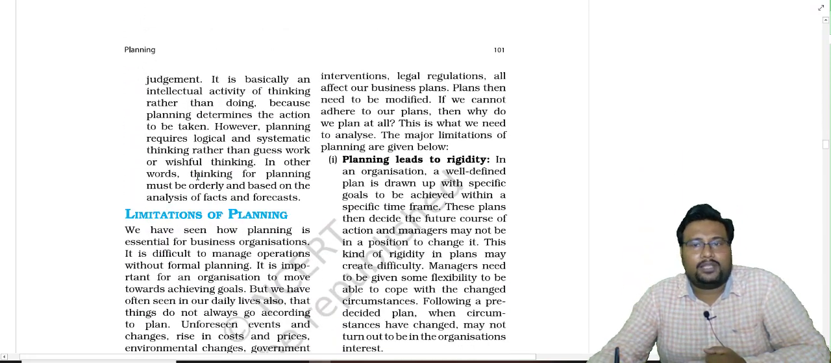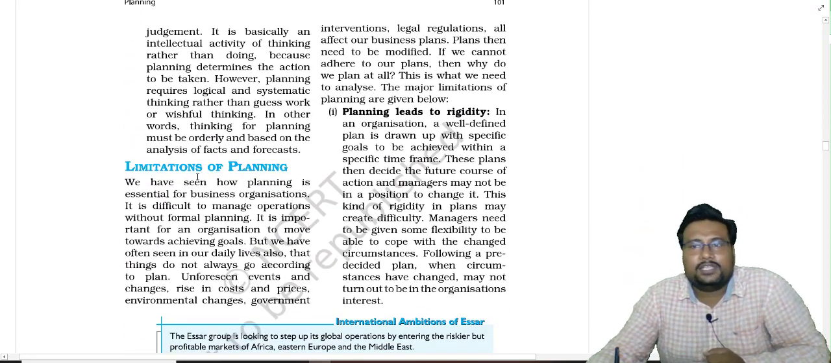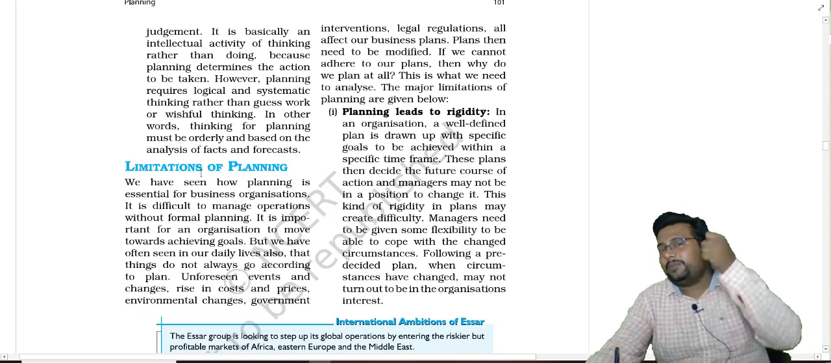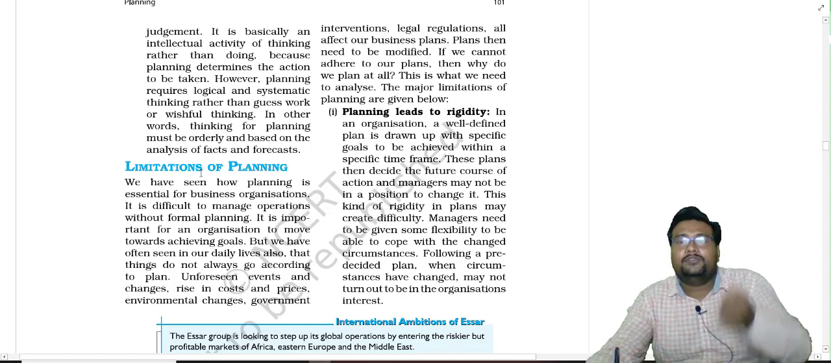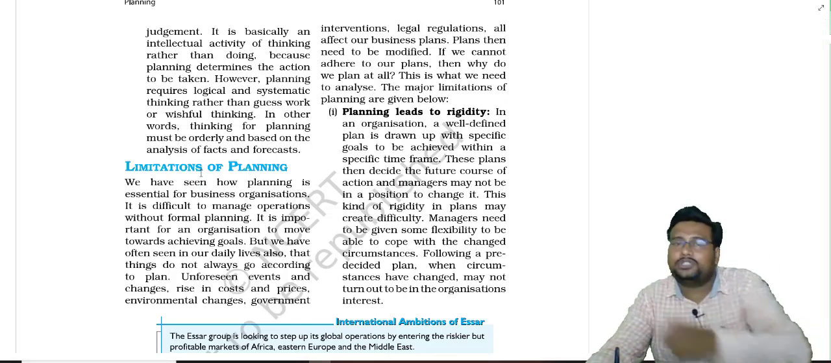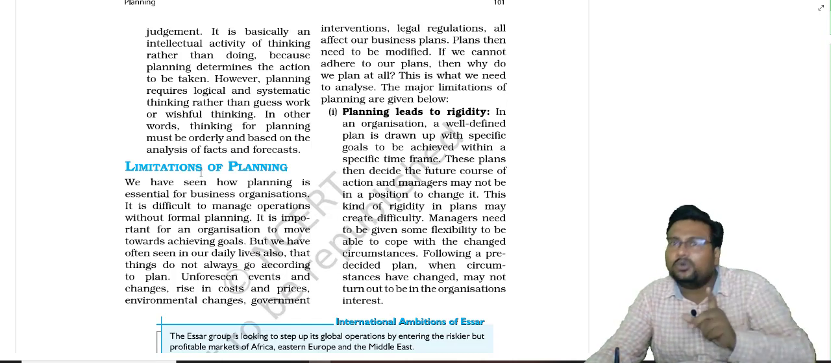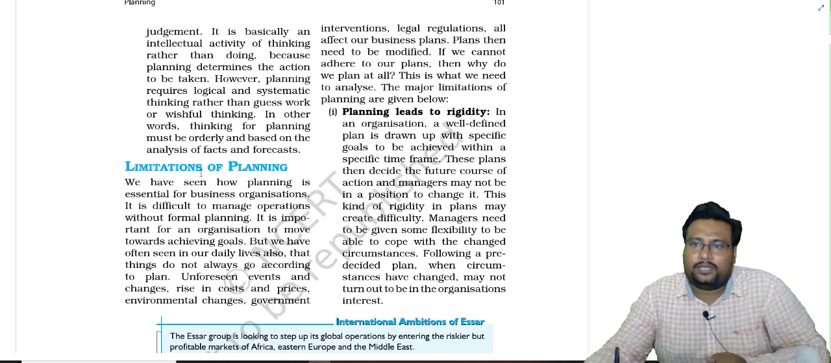Chalo ji, limitation of planning. Fatafat we will complete this particular topic also. Every coin has two faces. When planning has some importance, then planning has some disadvantages. One very famous question of plan is that planning is not a 100% guarantee of success, and it is true also.